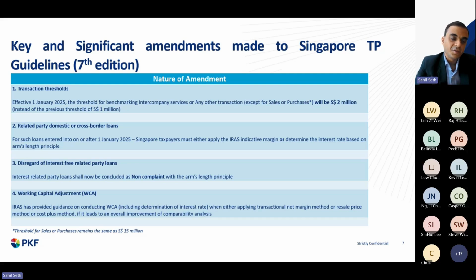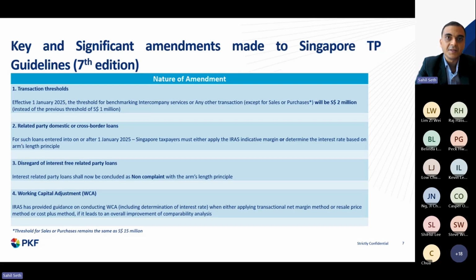So now coming to point two, for related party loans, domestic or cross-border, if entered into on or after 1st of January this year, the Singapore entities can apply the IRAS indicative margin, which the IRAS has given on its website. The indicative margin would be applicable for loans after financial year 2022, which have been entered into and updated to make a reference to the RFR, which is the risk-free rate. Otherwise, the normal interest rates of LIBOR or SIBOR, London Interbank Offered Rate, etc. apply. But these indicative margins are published on the website of the IRAS.